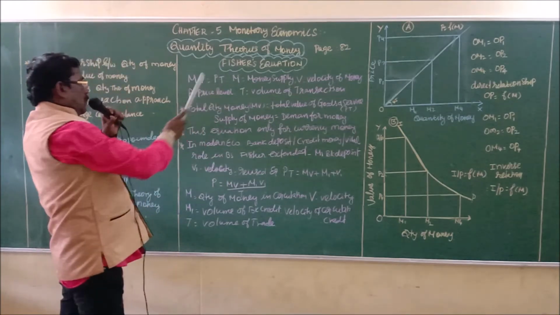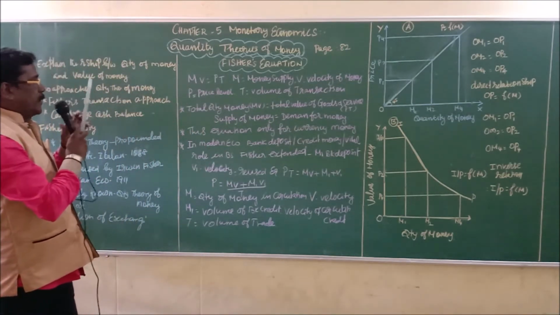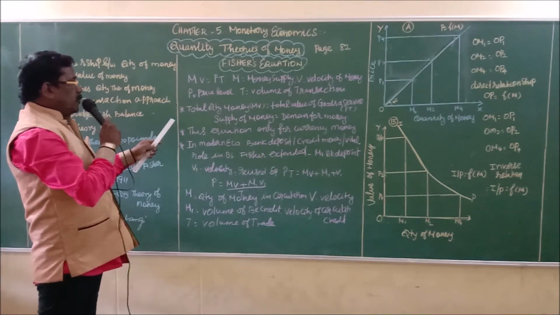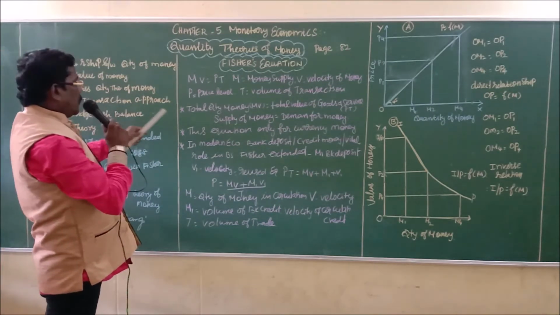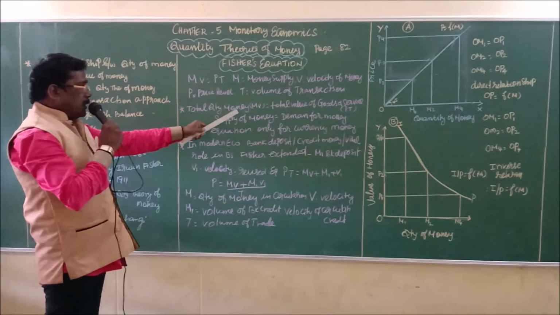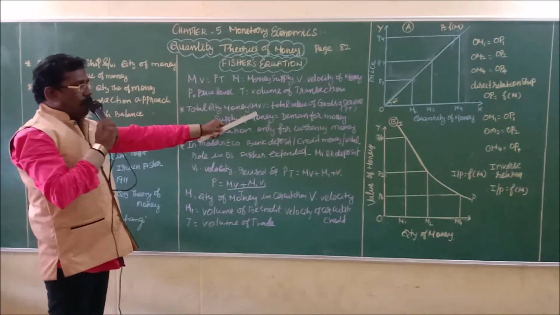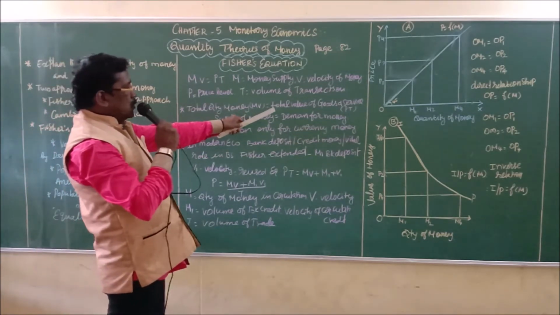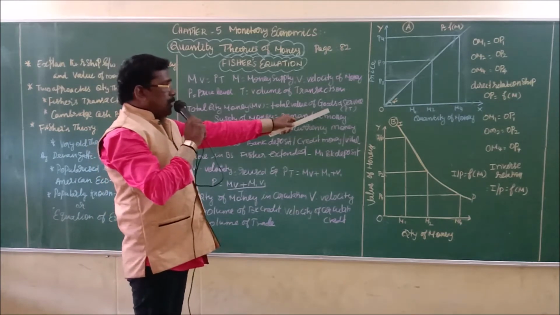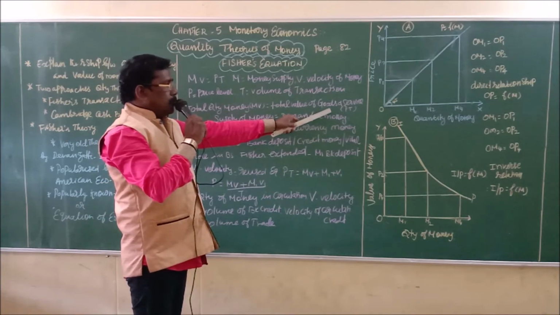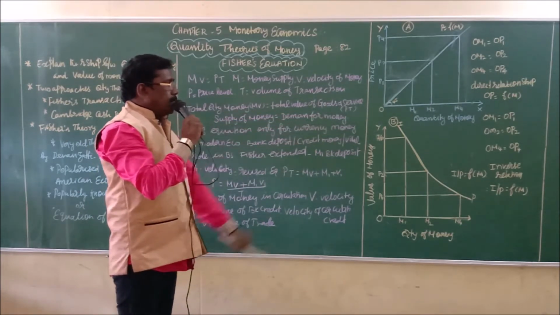According to Fisher's equation, or Fisher's transaction approach, the total quantity of money, that is MV, equals the total value of goods and services prevailing in the society.